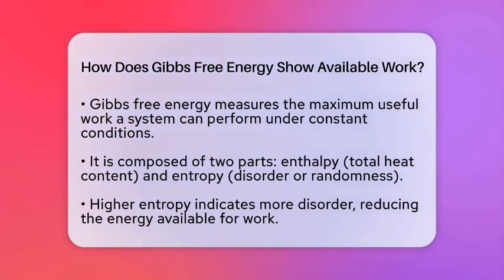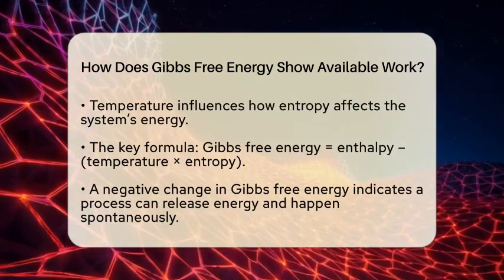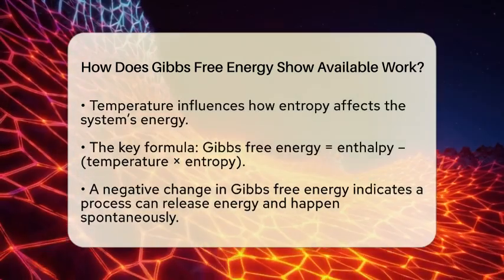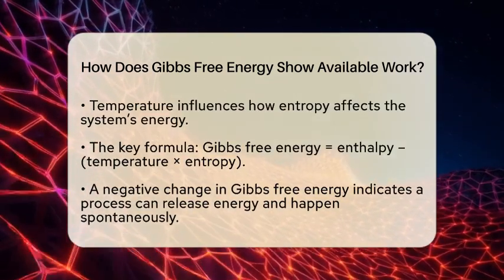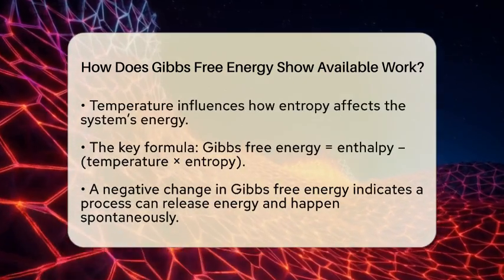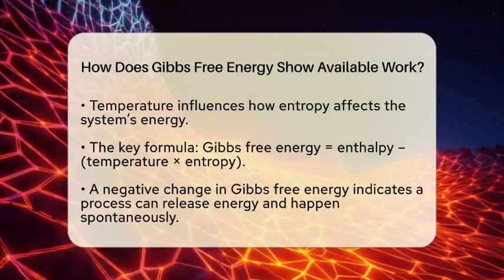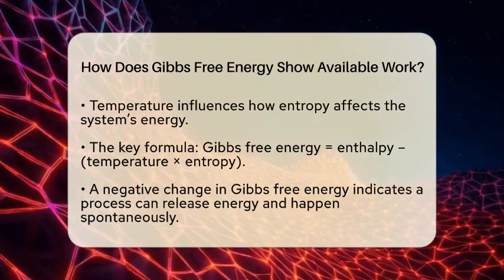Second, there's entropy, which measures how disorganized or random the system is. The more disordered a system, the less energy is available to do work. Temperature also matters because it affects how entropy influences the system's energy. The key formula is simple. Gibbs free energy equals enthalpy minus the product of temperature and entropy.